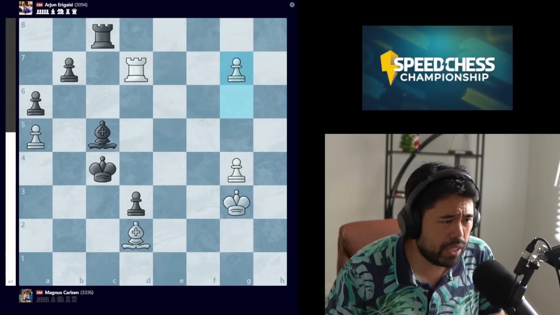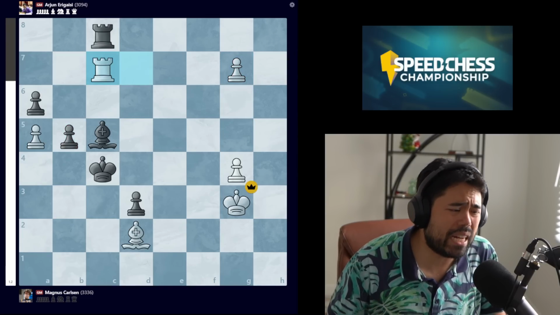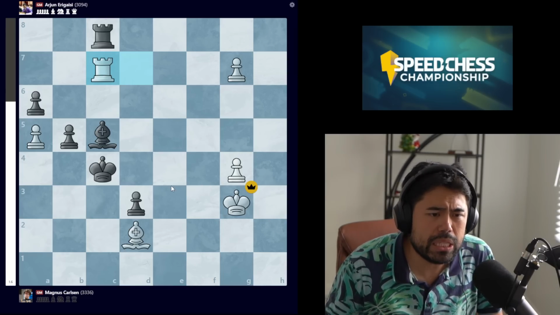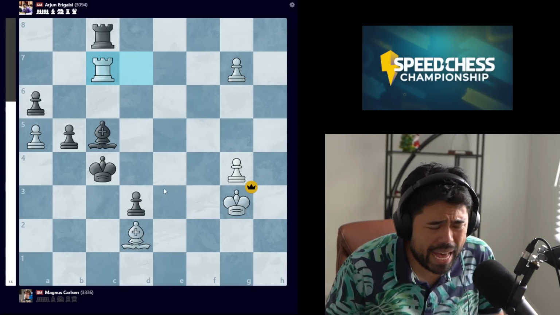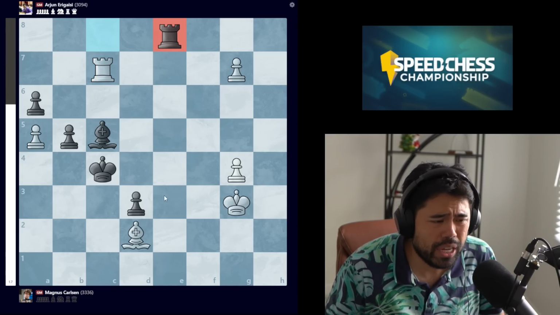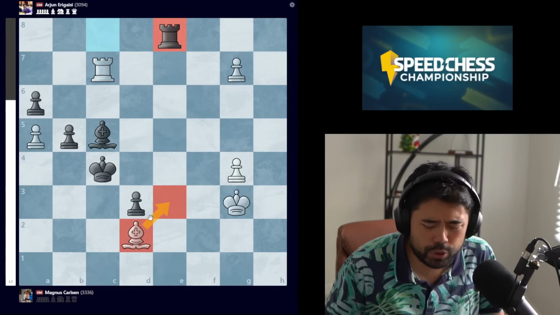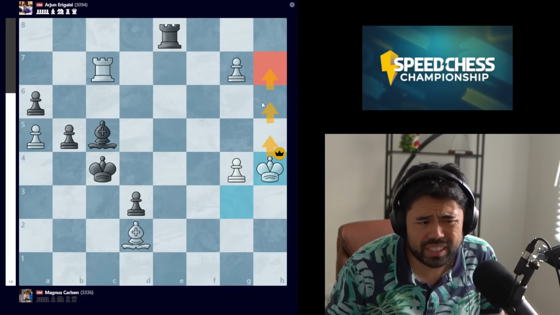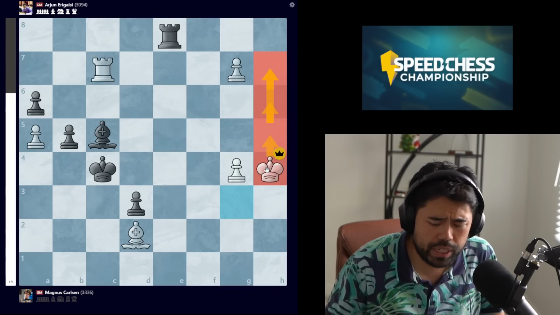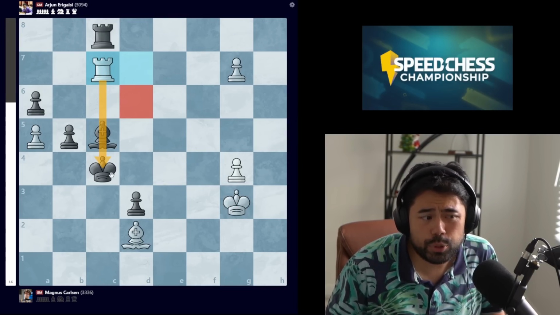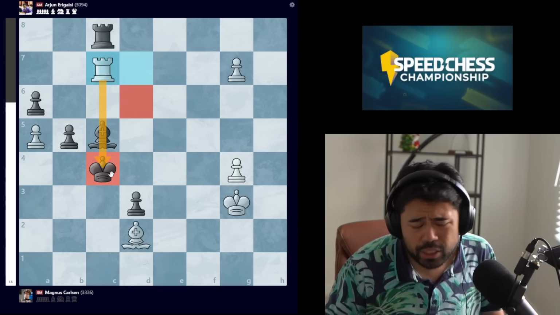Instead, Arjun plays b5 with, I think, like 2 seconds left. Magnus goes rook c7. I believe Arjun flags here and loses the game on time, but nonetheless the position is very bad. Now Arjun could have kept fighting on with this move rook to e8 here because it stops bishop to e3, for example, but nonetheless, after king h4 followed by king h5, king h6, and king h7, white should be winning. Additionally, you cannot go bishop d6 checking the king and attacking the rook at the same time, because then that would put your king in check. So Magnus wins this game on time.